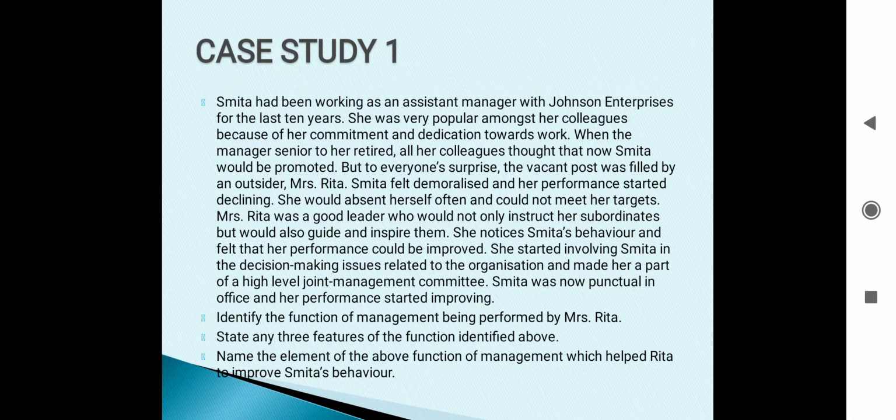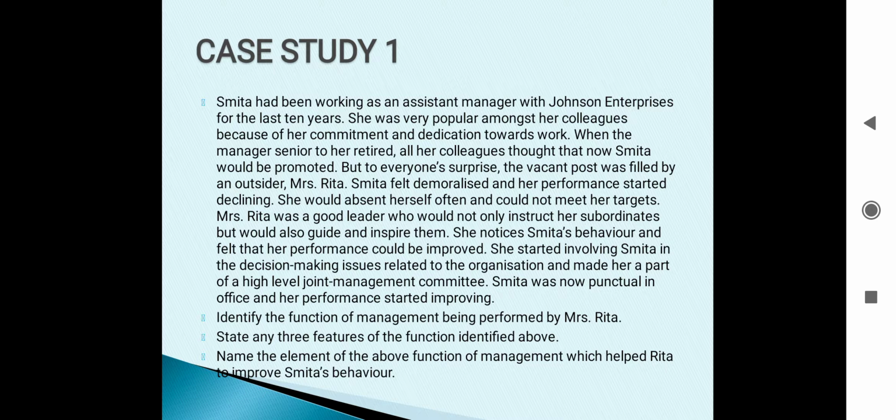Smita had been working as an assistant manager with Johnson Enterprises for the last 10 years. She was very popular among her colleagues because of her commitment and dedication towards work. When the senior manager of her retired, all her colleagues thought that now Smita would be promoted. But to everyone's surprise, the vacant post was filled by an outsider, Mrs. Rita. Smita felt demoralized and her performance started declining.